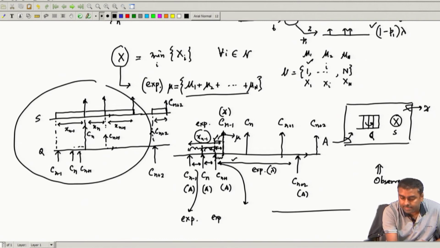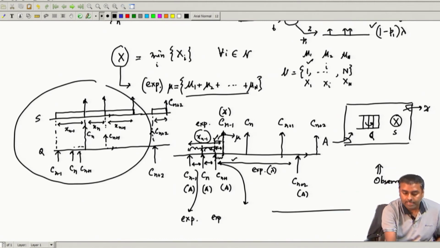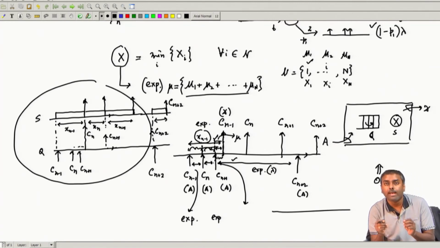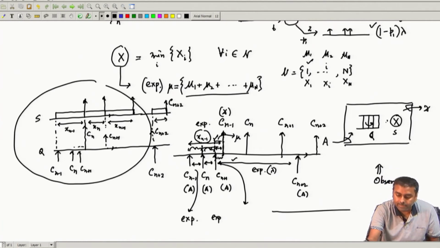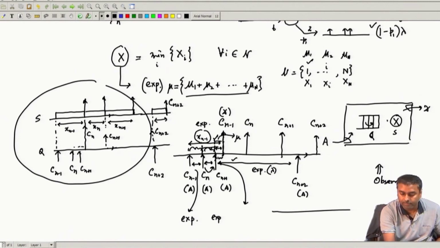From here, that service time is exponentially distributed; it has not finished, and in the future somewhere it will finish. From here one inter-arrival has started, which is also exponentially distributed with parameter lambda. So among these two there is a competition, and whichever finishes first will declare an event. If the arrival happens first, that means he is still in service and one arrival happens, then that will be the first event that has occurred. From here to here one service is going on, he is still in service, and another arrival has occurred.